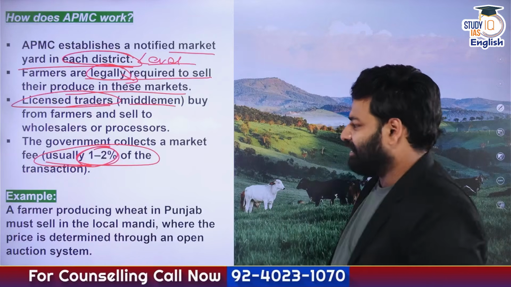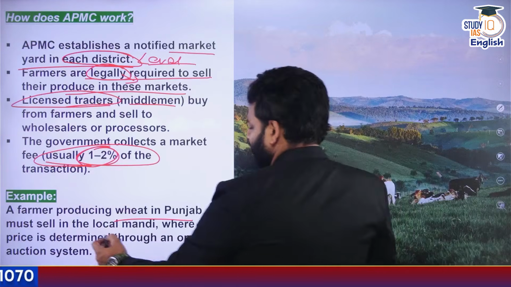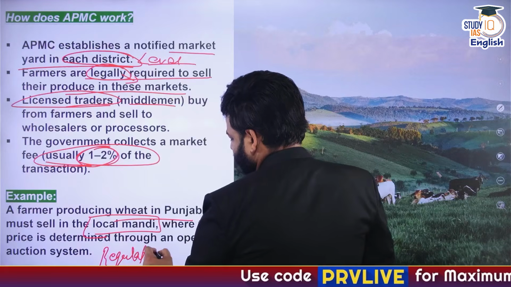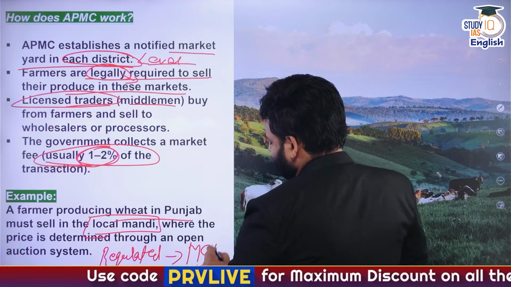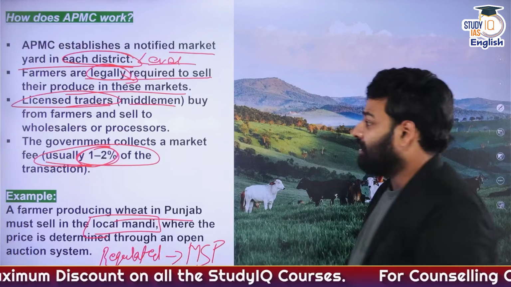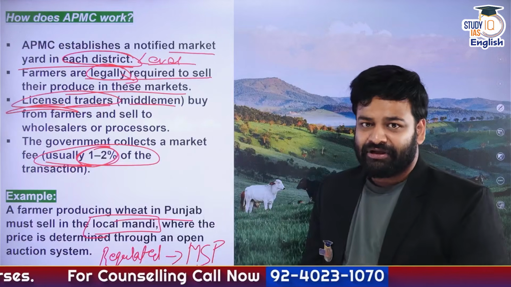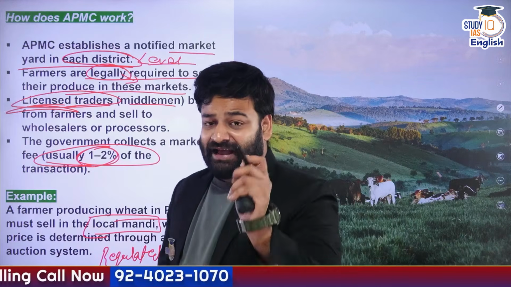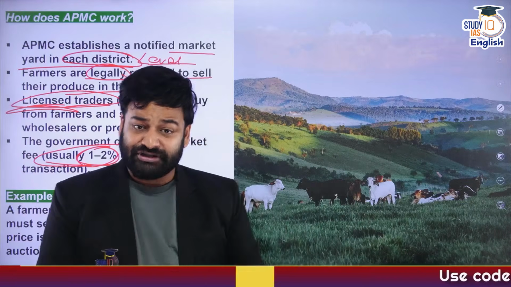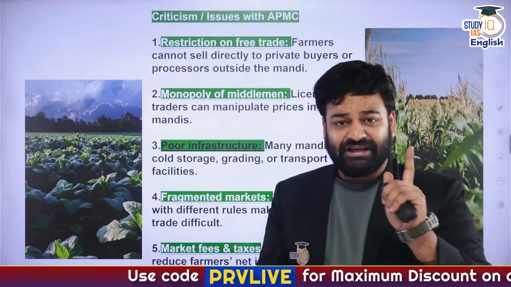For example, it's written here, a farmer producing wheat in Punjab must sell it where? In the local mandi, which is regulated, and the farmer will get the proper amount as well, that is the MSP. The amount is determined, and the middlemen are also licensed. See, this is the most important fact. That means the government itself has appointed that middleman to purchase the production of the farmers within the appropriate price, simply speaking, the MSP.